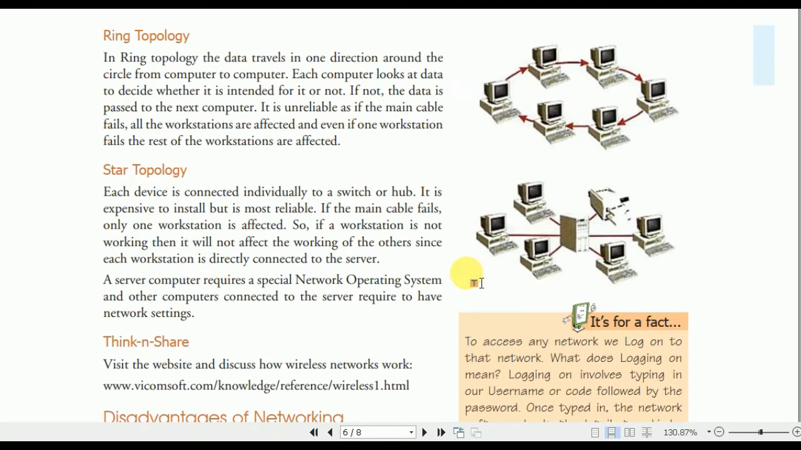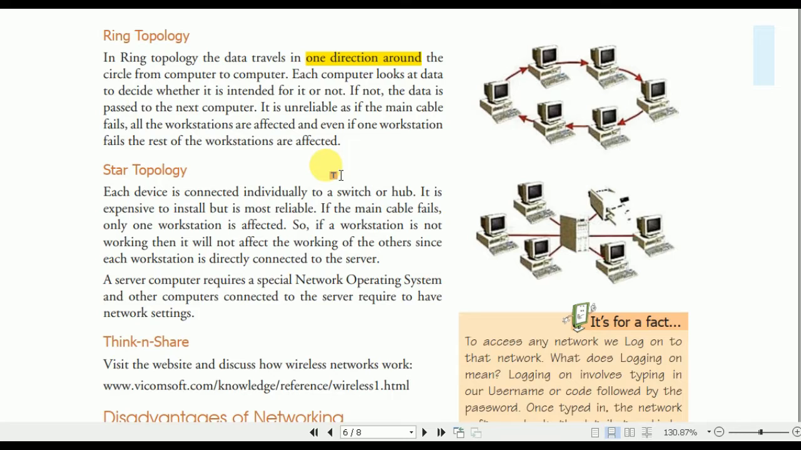Next one is ring topology. In ring topology, the data travels in one direction around the circle from computer to computer. Each computer looks at the data to decide whether it is intended for it or not. If not, the data is passed to the next computer. It is unreliable, and if the main cable fails, all the workstations are affected, and even if one workstation fails, the rest of the workstations are affected.